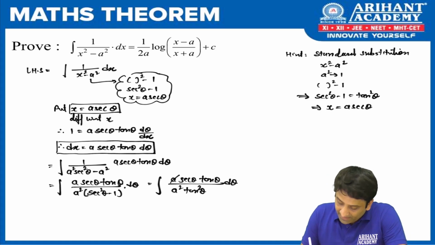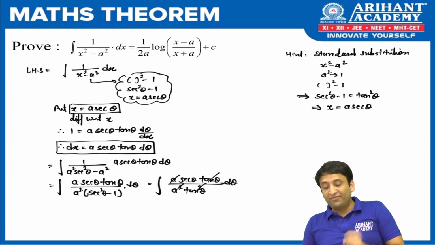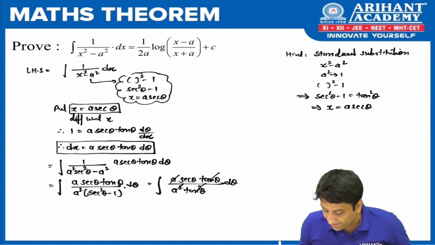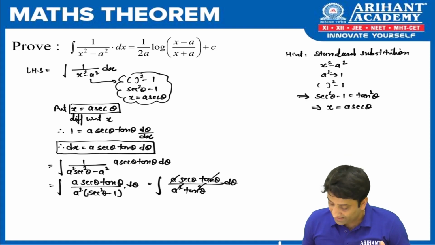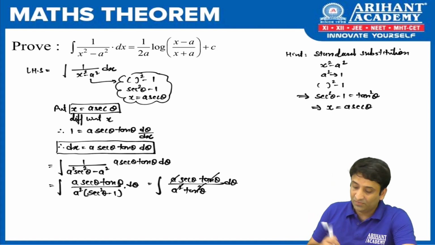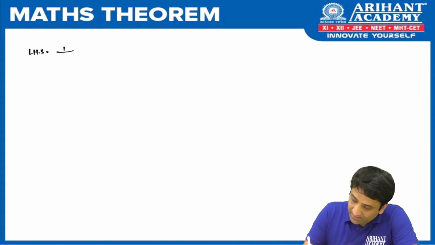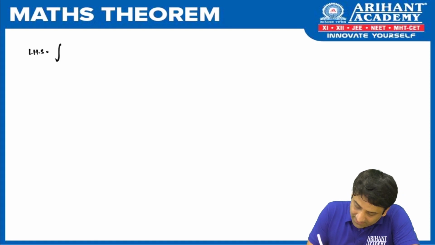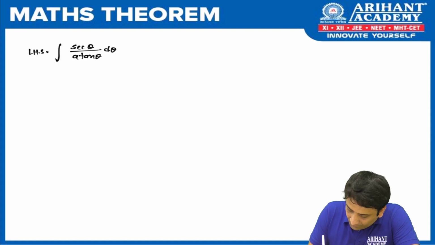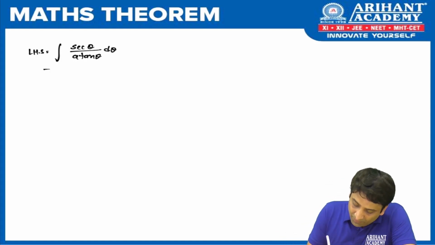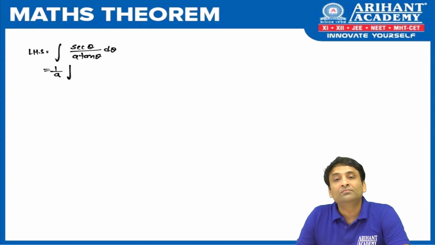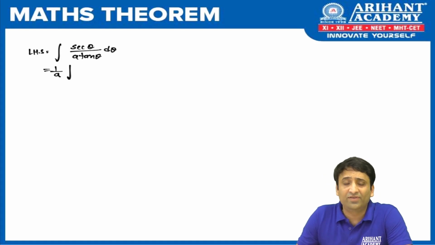Now a gets cancelled, tan gets cancelled. What I am left with is, in the numerator sec theta, and in the denominator tan theta and a. Fine. So what we get in LHS is, sorry, we'll take 1 upon a out in the next step. I'll be left with sec theta upon a tan theta d theta. Now let us continue. Can you take 1 upon a outside first of all because it's a constant term? And integration says that whenever we have sec theta, cosec theta, tan theta, cot theta, to integrate we convert into sin cos.